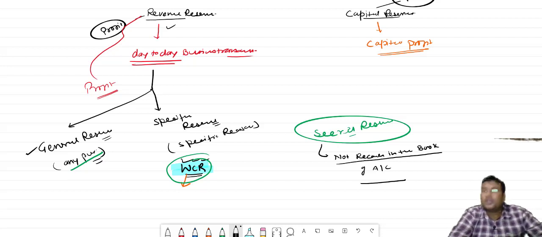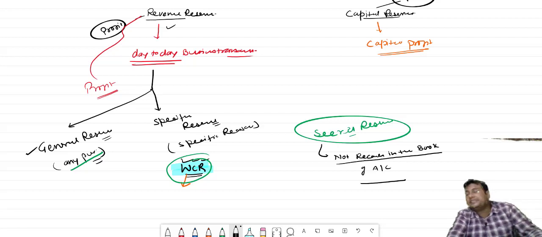Okay, and what is the advantage of secret reserve? When the business actually needs money to improve its situation, we utilize this secret reserve, which is not recorded anywhere. Many purposes are there. One purpose is tax saving, and also that the whole money is not distributed among the shareholders and partners. The main person keeps some amount as a reserve not disclosed to anyone. So in a loss situation, when it is highly needed, we can utilize the secret reserve. This is the advantage.